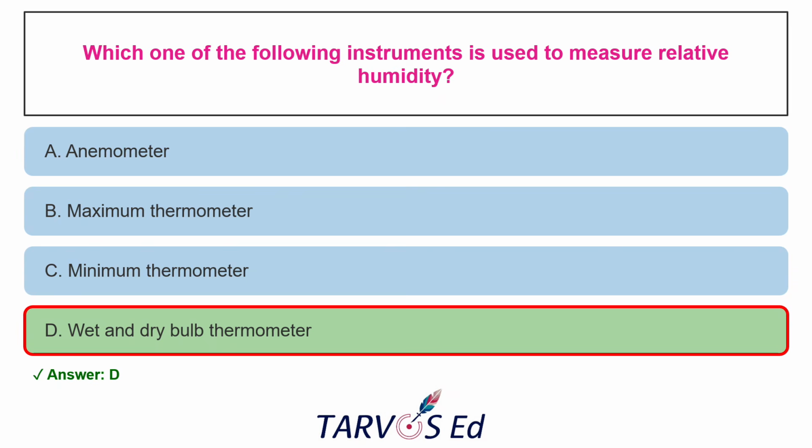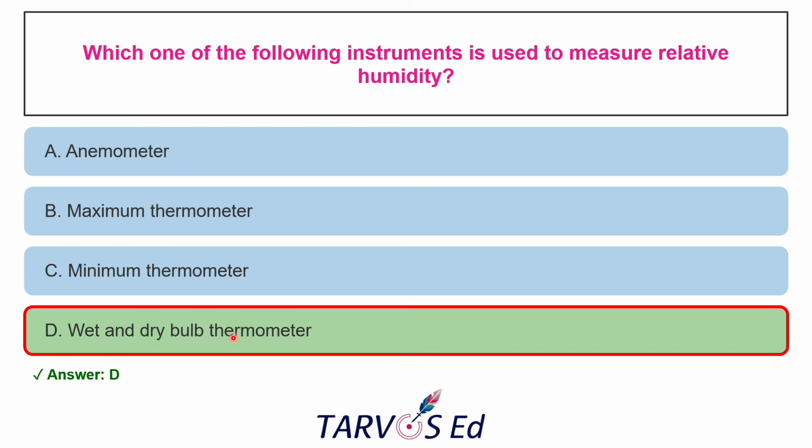Understood? The next question is, which one of the following instruments is used to measure relative humidity? So the options are anemometer, maximum thermometer, minimum thermometer, and wet and dry bulb thermometer. So the correct answer is D, wet and dry bulb thermometer, which is also known as psychrometer.